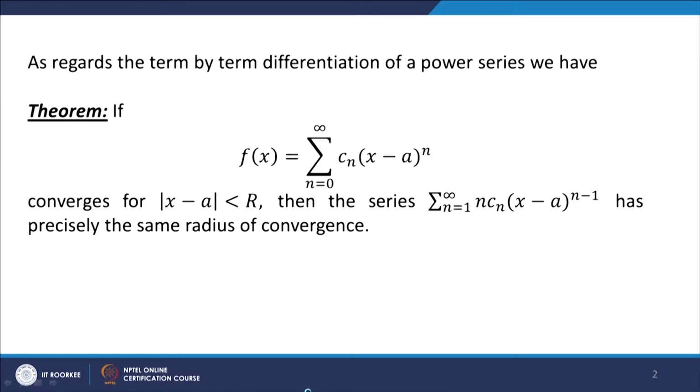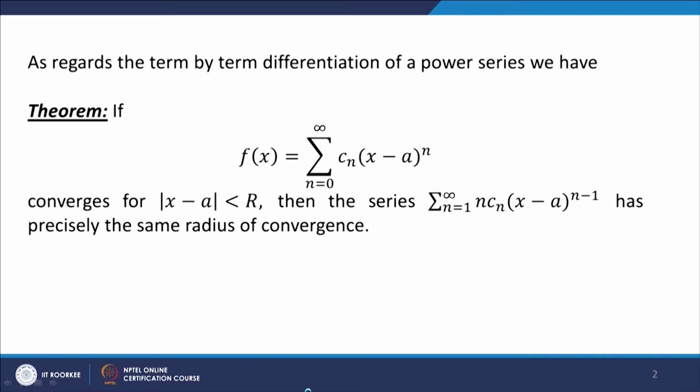If f(x) equals sigma n equal to 0 to infinity, C n (x minus a) to the power n converges for mod of x minus a less than r, then the series sigma n equal to 1 to infinity n C n (x minus a) to the power n minus 1 has precisely the same radius of convergence.